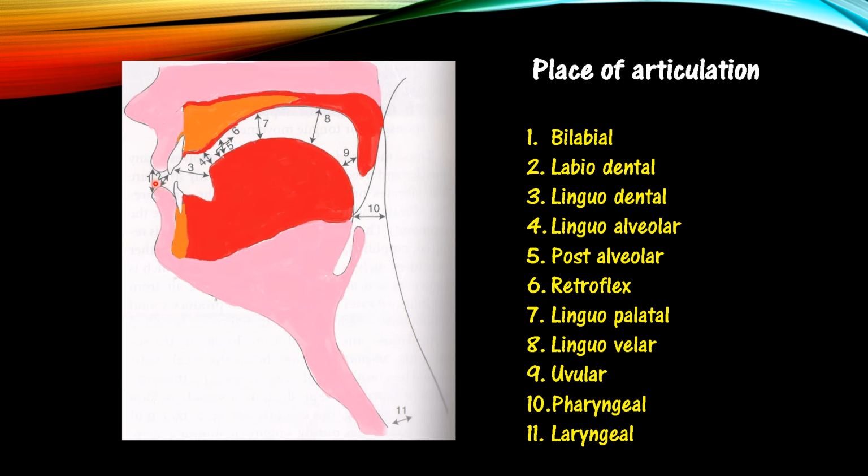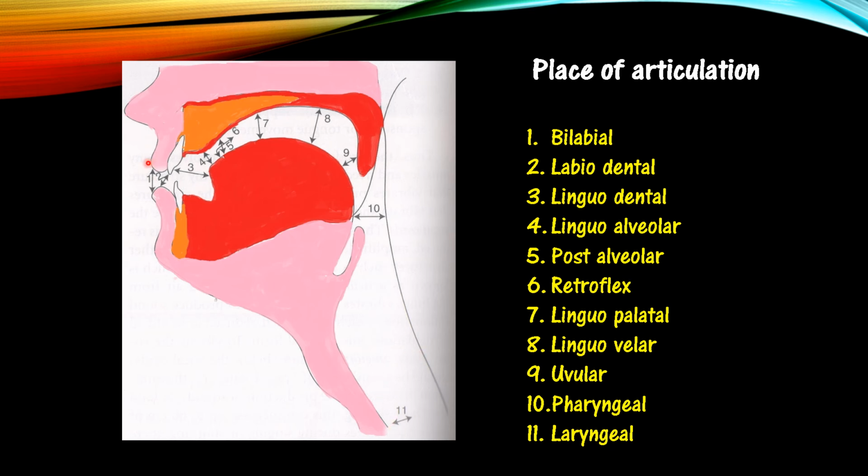It is bilabial, labiodental, linguodental, then linguoalveolar, postalveolar, then retroflex, linguopalatal, linguovelar, uvular, pharyngeal, and finally laryngeal. So these are the various speech sounds based on the place of articulation.